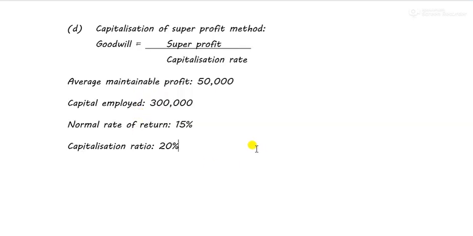So these were all the four methods of goodwill, and you don't have to solve many more examples of this. Just learn the formulas nicely so that you don't forget, because no difficult sums come in this topic. It's just that when it comes, the students don't remember the formula to write the answer.